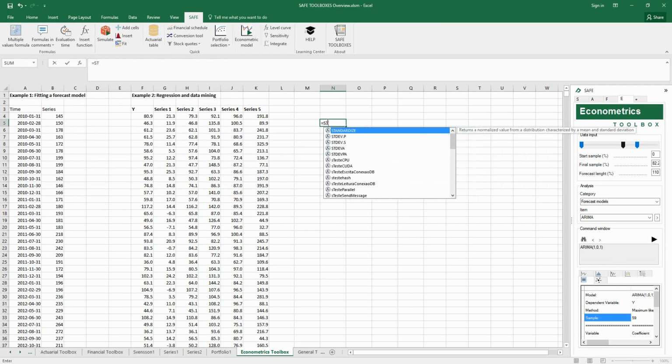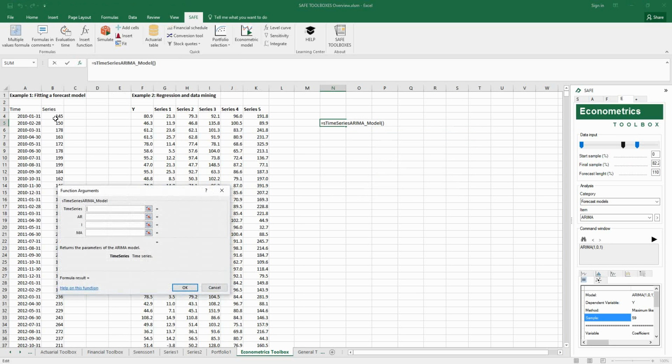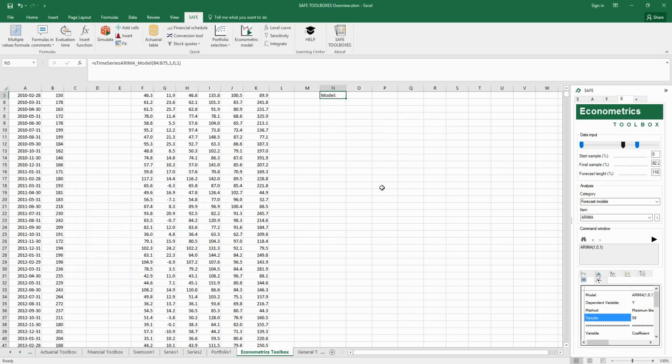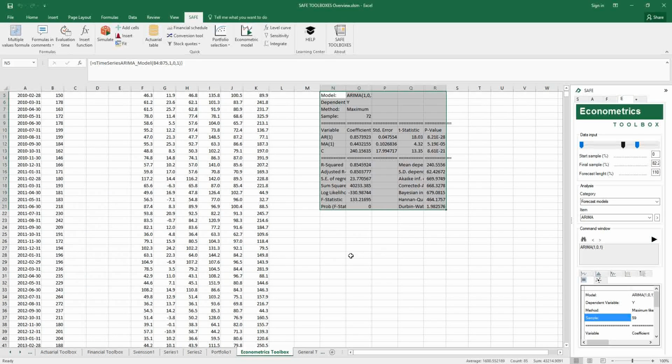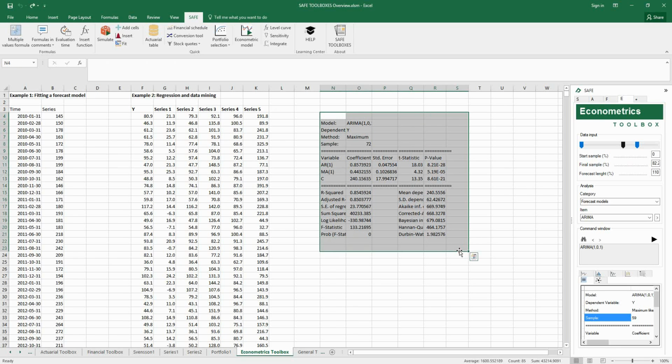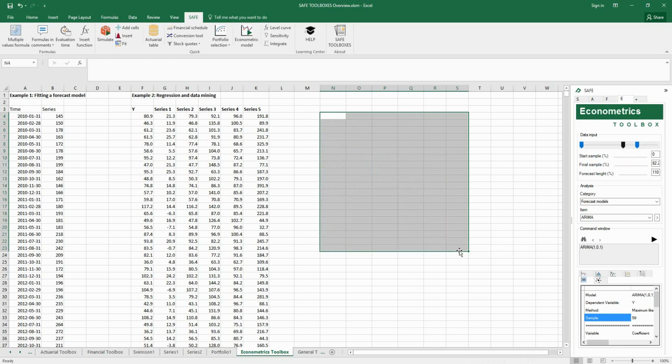Of course, like many of the SAFE functionalities, there is a formula to estimate your equation directly in the spreadsheet. This could be very useful to reflect changes in your model when your data changes. You could explore some other stats to check the properties of the original input or the residuals of your model.